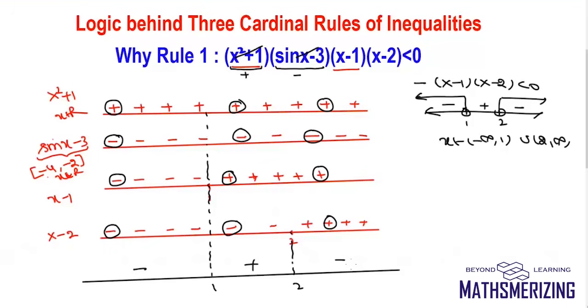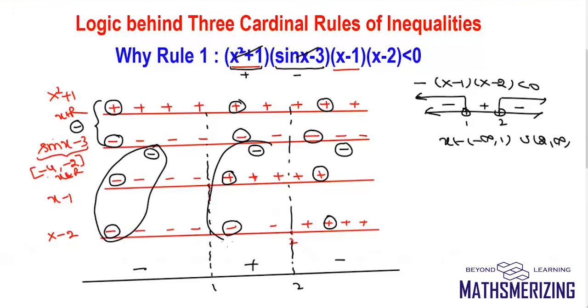Now what's happening here is if I multiply the first two expressions, then plus into minus will always be minus. Minus into minus is minus. Minus into plus is plus. And minus into plus is minus. So effectively these two expressions do not contribute to the sign change other than this minus sign. That is the reason we remove the roots of the expressions which don't change sign in rule number 1.